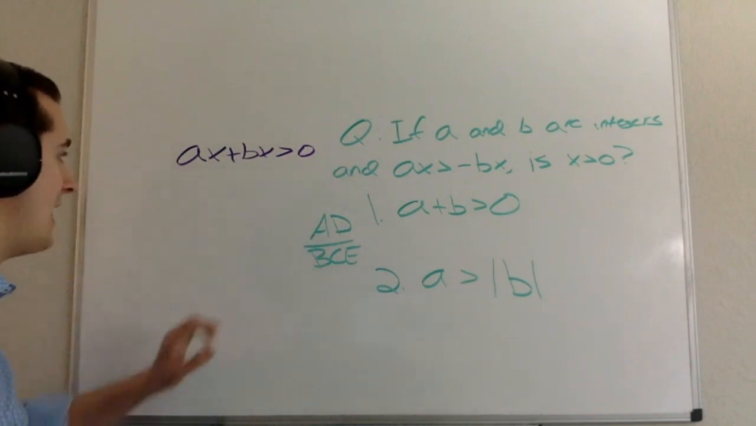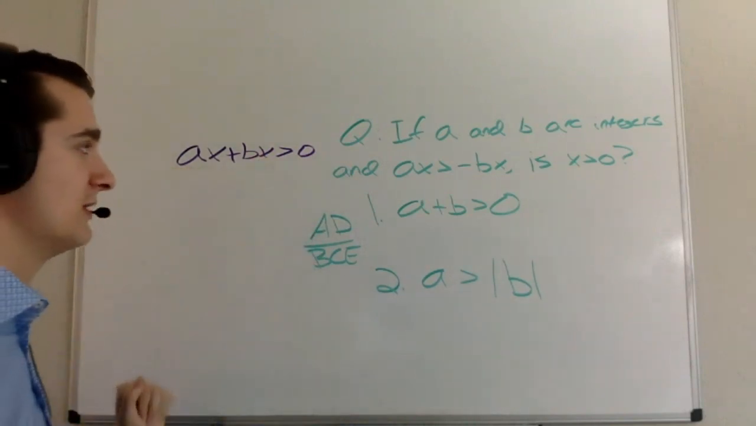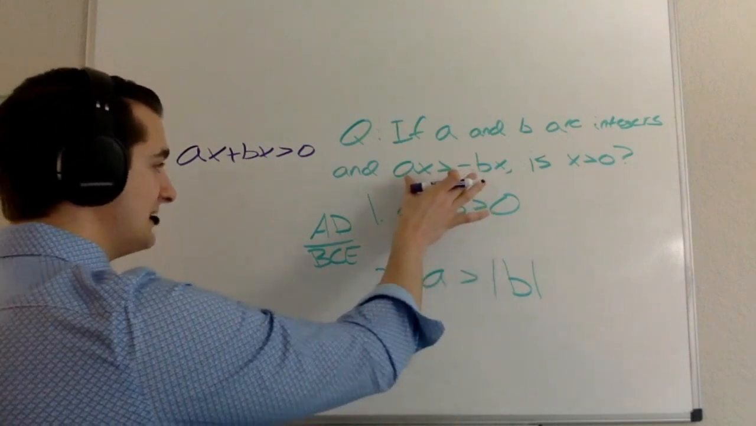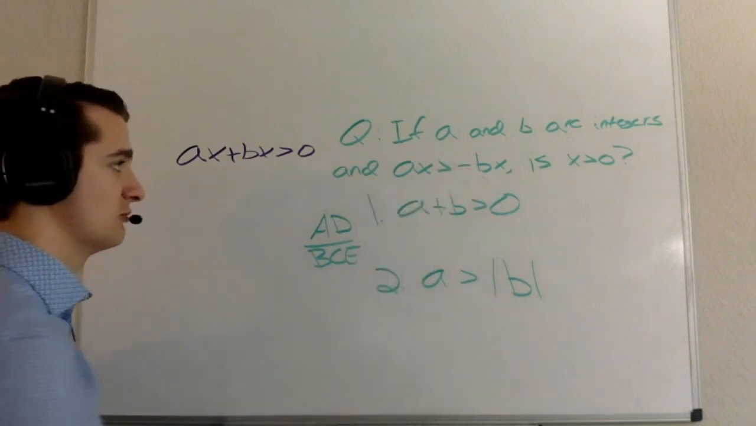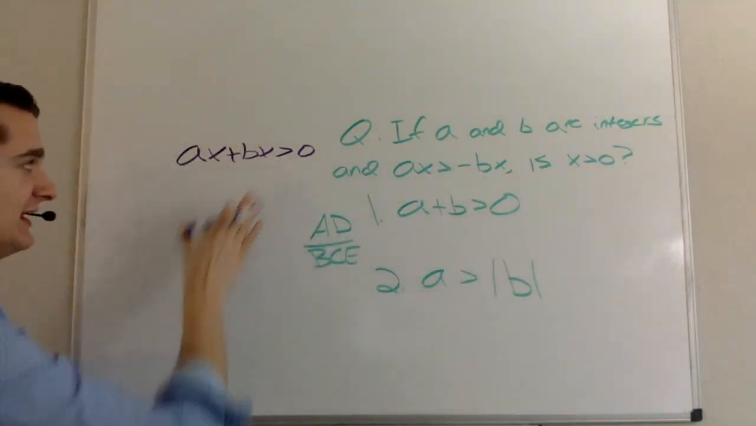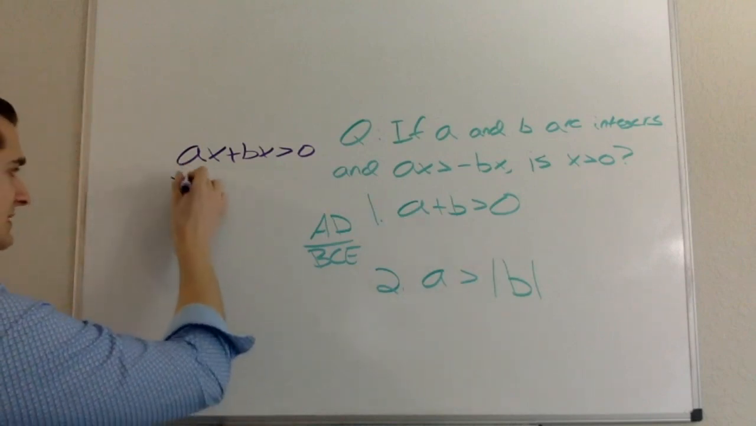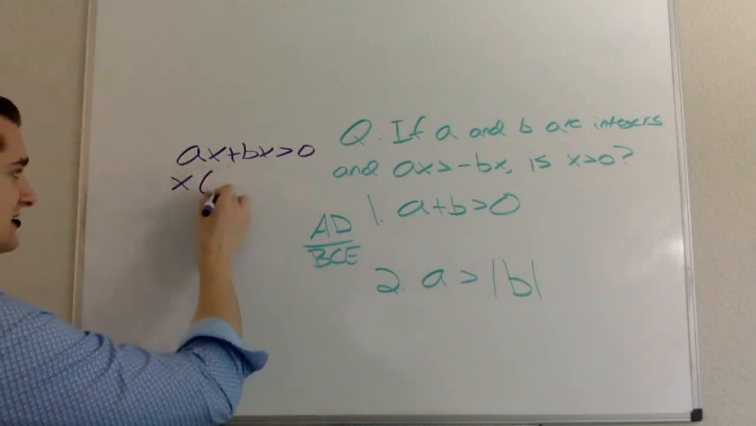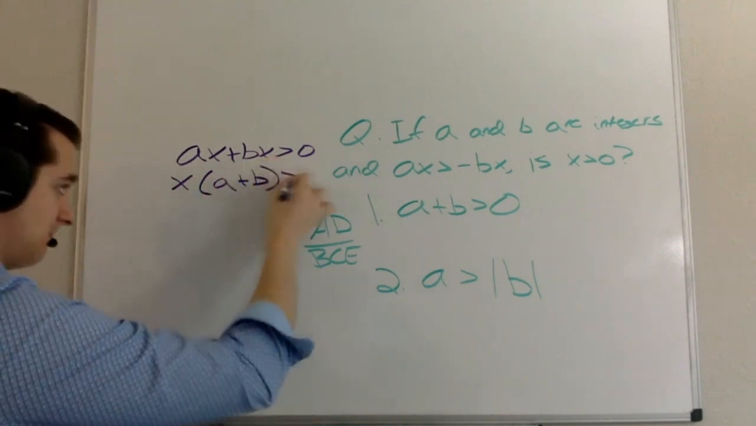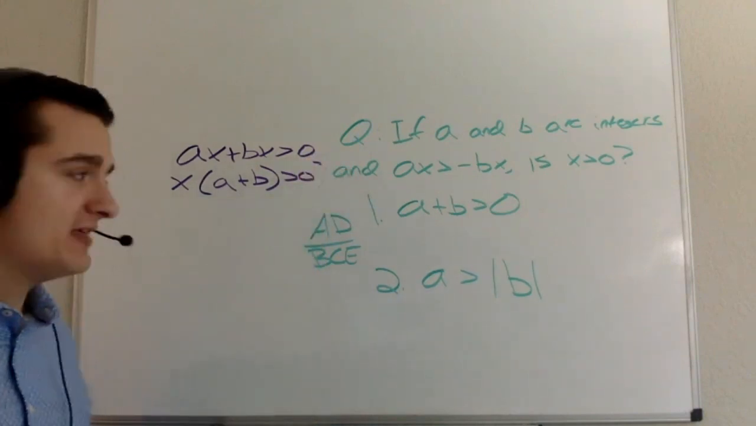Now, again, I'm not going to write that this is the question here, even though this information was given to me as part of the question. And the reason for that is that I've been given this information and I know that this is true, right? The question is x greater than 0? This is information that I've been given that I know is true. From here, I'm going to factor out an x. I'm going to say x times a plus b is greater than 0. Okay. And so again, I know that for sure.